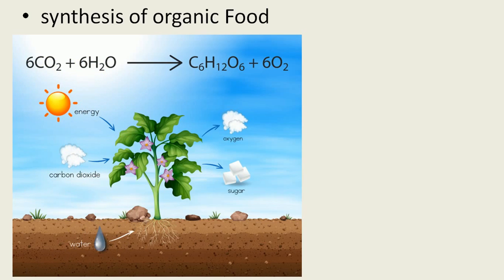In the leaf the photosynthesis process is completed, and they produce their own food material as well as oxygen, and this oxygen is very important to all animals.